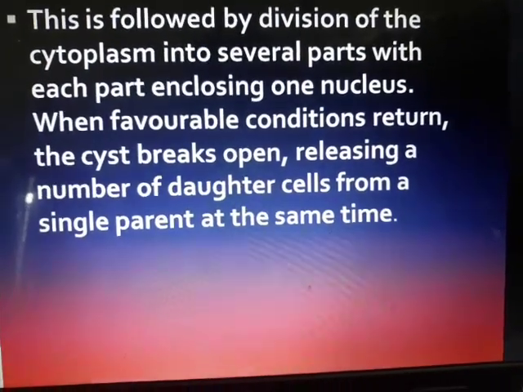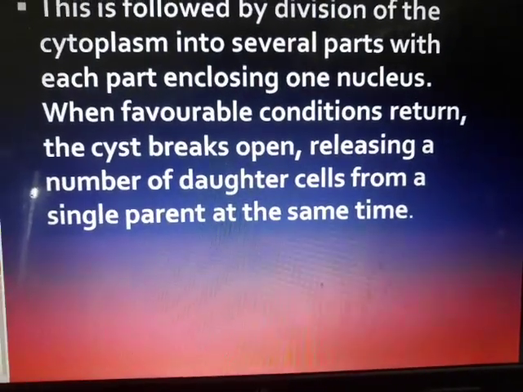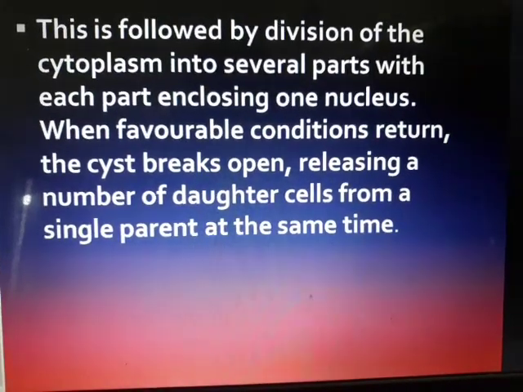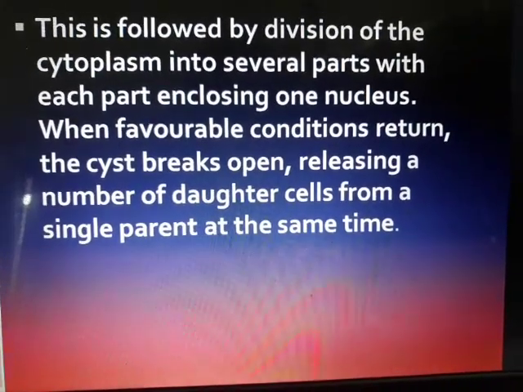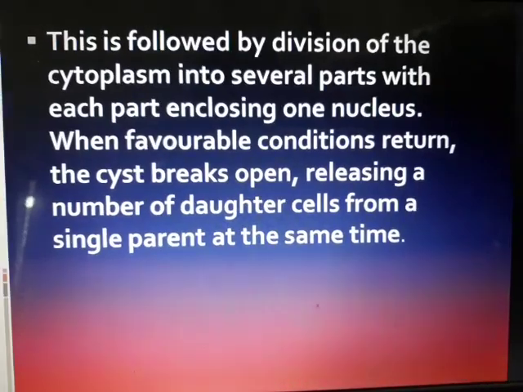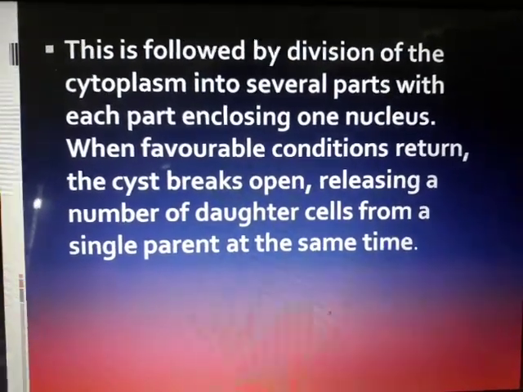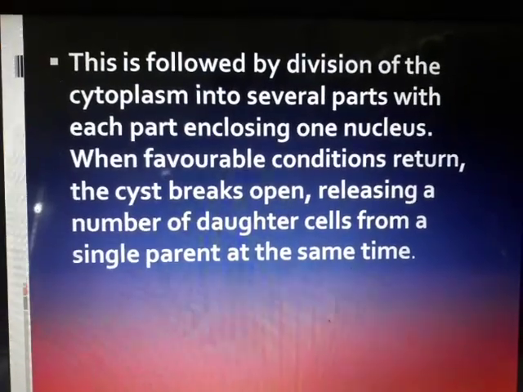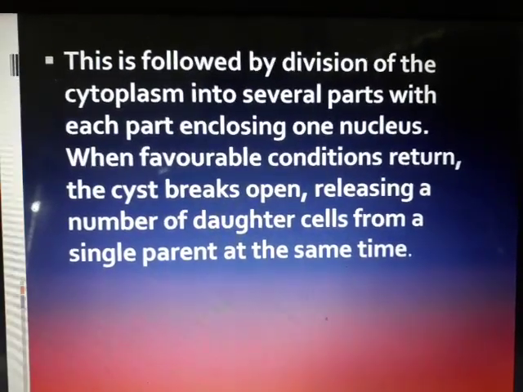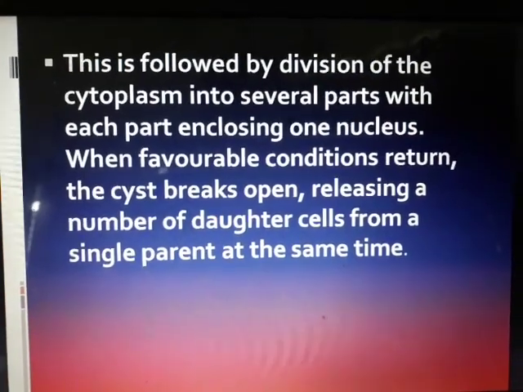When conditions are favorable, the cyst will break and it will release the daughter cells from the single parent at the same time. So it will not be just one, it will be many amoebas coming out. So in harsh conditions, it is able to reproduce in larger numbers, not just two. Yeah, that is how it is.